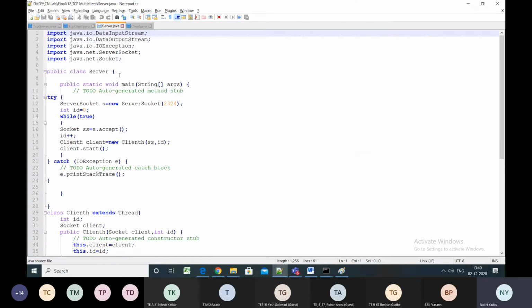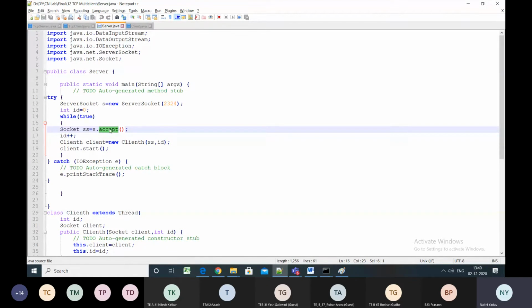Over here, you can see the server code. Look at the server code. What am I trying to do here? Again, the same: I'm creating a server socket, right? And I'm waiting in an accept call. Now this accept is inside a while true loop itself. What does it mean? It will be a continuously running loop, right?